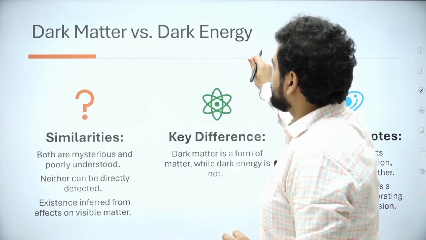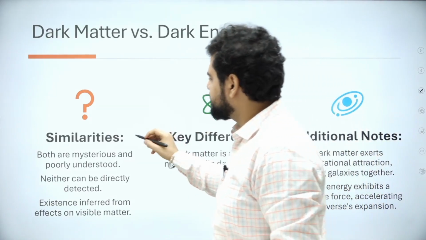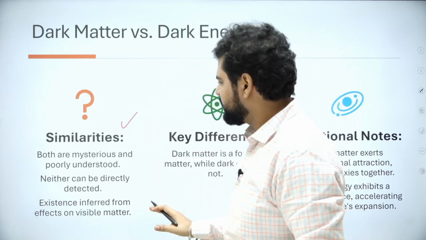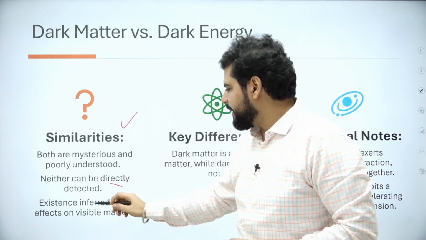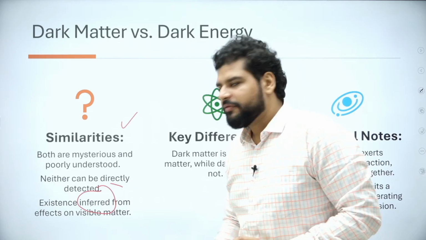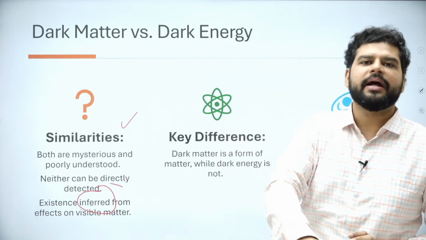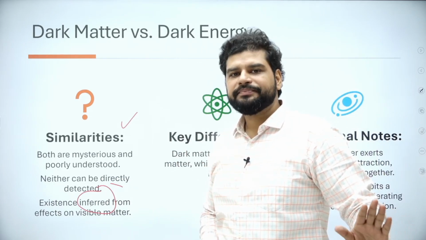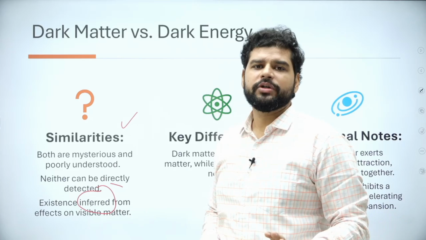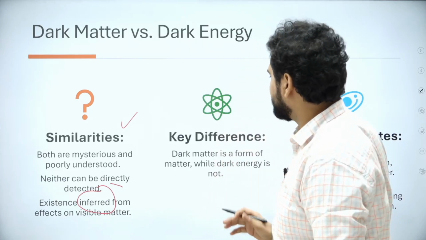Dark energy now versus dark matter. What is the similarity? Both are mysterious and poorly understood. Neither can be directly detected. Their existence is inferred from their effect on visible matter. Visible matter we can see, but we have no tools to detect dark matter or dark energy.